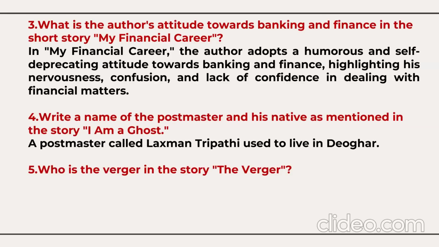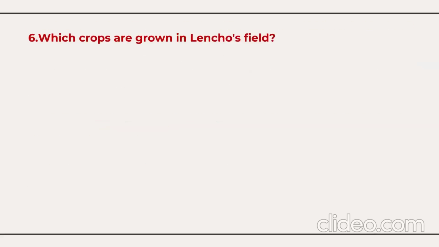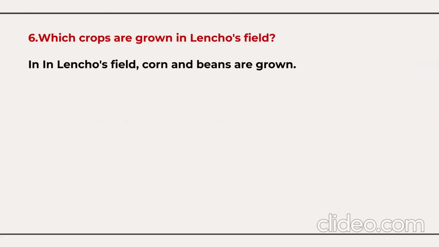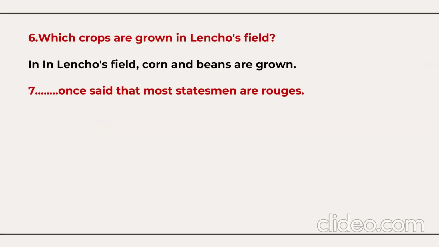Who is the Verger in the story, The Verger? Albert Foreman. Albert Foreman is the Verger in the short story, The Verger. Question number 6. Which crops are grown in Lancho's field? Corn and beans. Corn and beans are grown in Lancho's field. Then who said that most statesmen are rucks? This statement has been taken from the essay Who Can Be Called a Great Man by Dr. B.R. Ambedkar, and the answer is Clemencio. Clemencio once said that most statesmen are rucks.